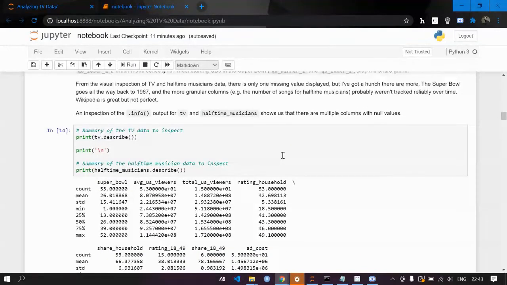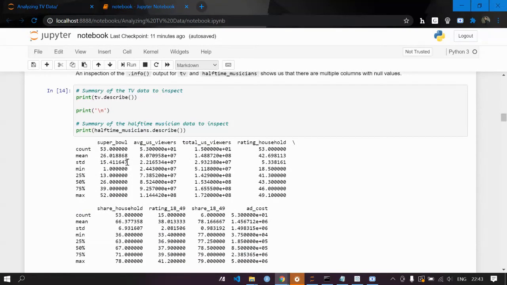So we're going to use the describe function, which in short will give you the summary of the TV dataset. If you are an R language user, and you are familiar with the data science field, you must know that in R we use summary, but in Python we use describe.